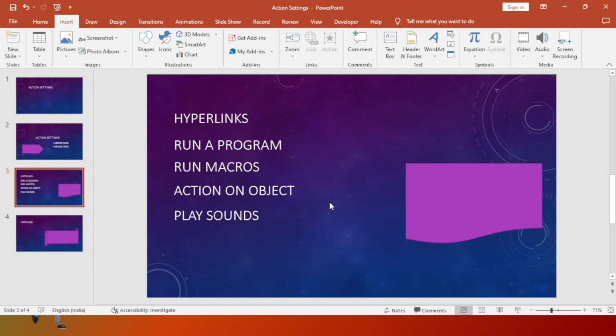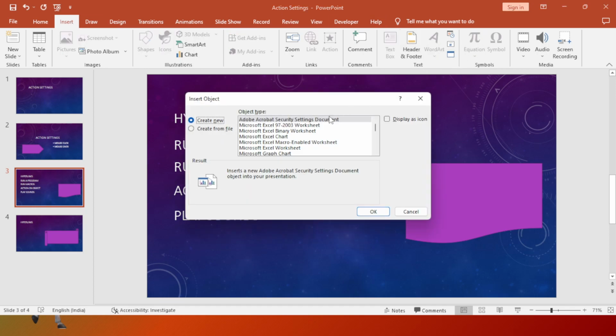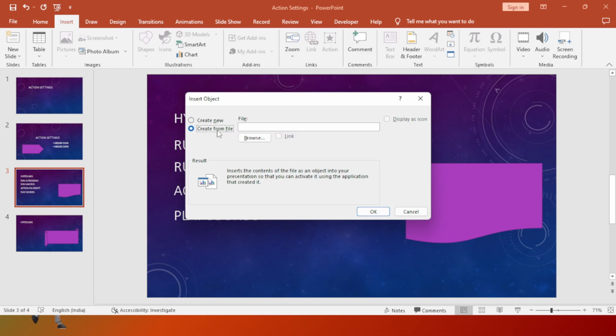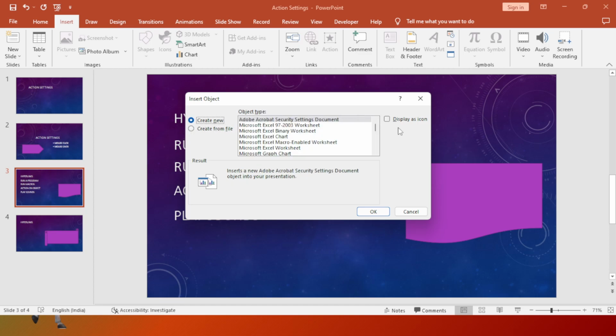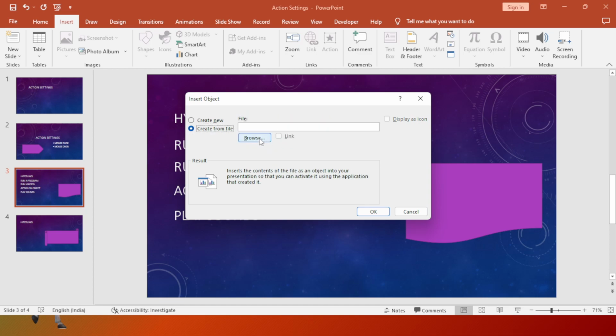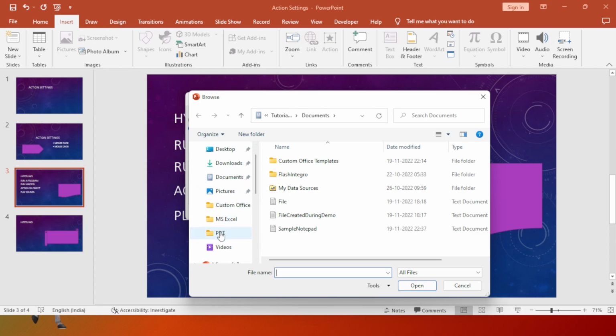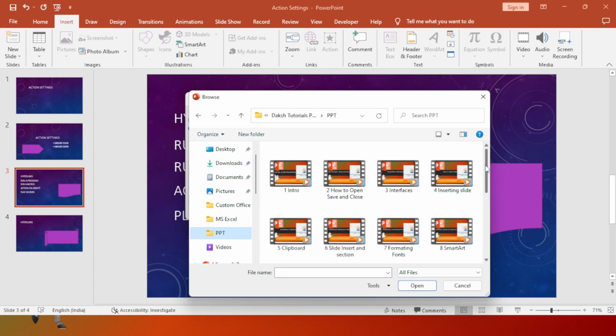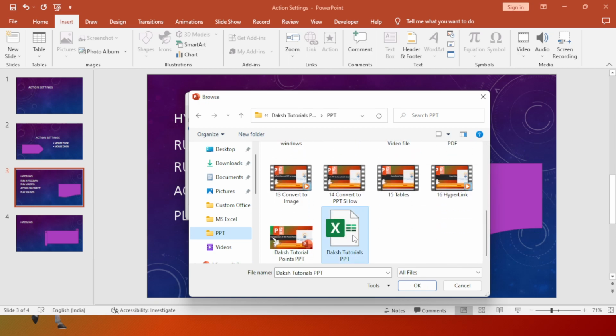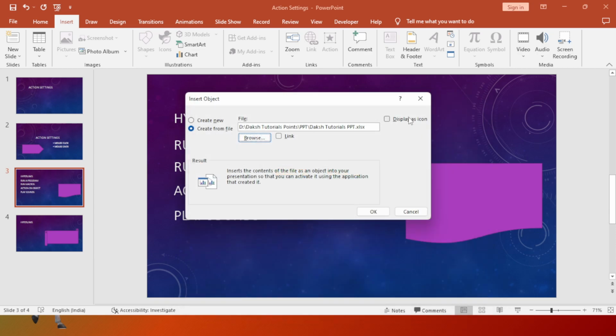Action on object. So I should have one object. To insert that object, we have to click on Insert and go to Object. This is the small box object, and here we can create from file. We can create a new one if you want, and if you want to create from file, I'll go with Create from file and browse to the location where my file is. Let's see if I have something here. This Excel I'll attach, and I click on Display as icon here. I click on save.